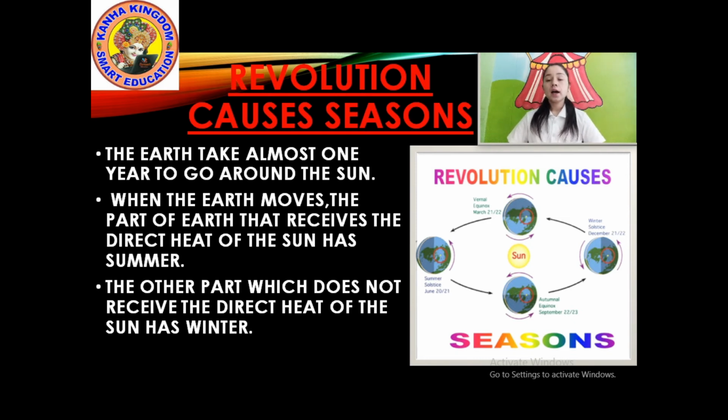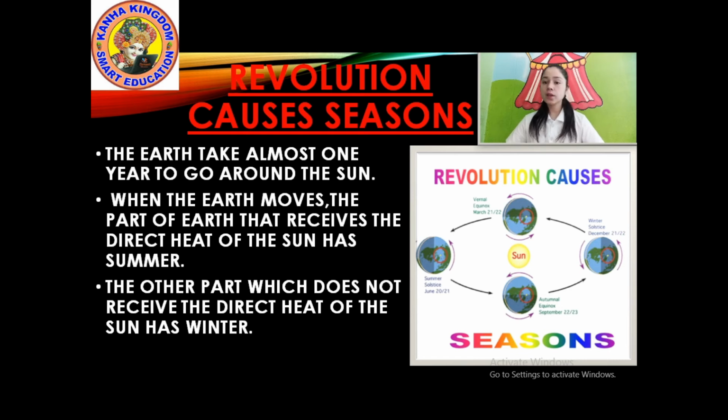Okay, I'll tell you again. When the earth moves around the sun, the part of the earth that receives direct heat and light from the sun has summer. And the other part, which does not receive direct heat, which is on the back side, has winter. Revolution takes 1 year, but rotation takes 24 hours.